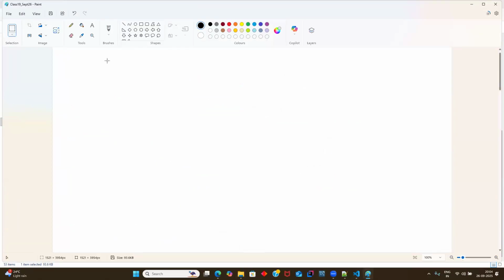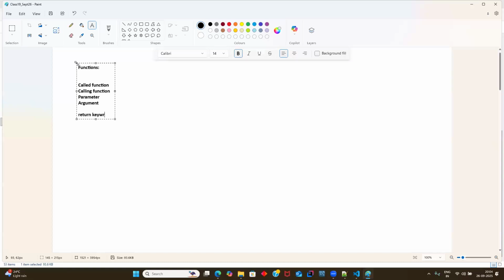So let me have a quick recap. So far, we started a very important topic in JavaScript, that is functions, right? As part of functions, we have discussed what is a called function, and what is a calling function. Then we saw what is a parameter and what is an argument. I also showed you yesterday the purpose of the return keyword in a function, why we use it.